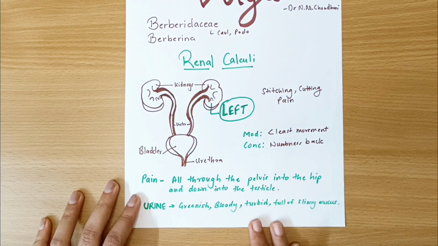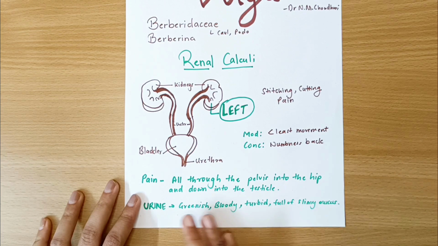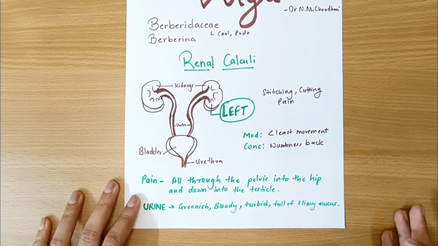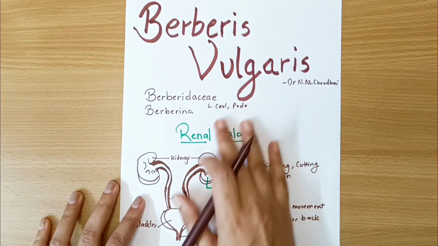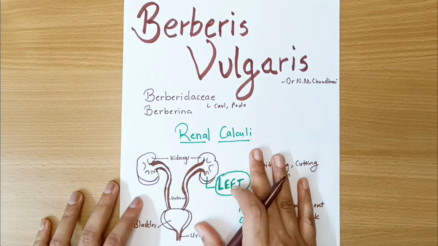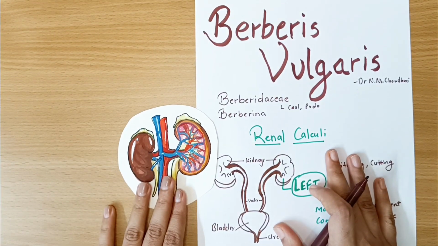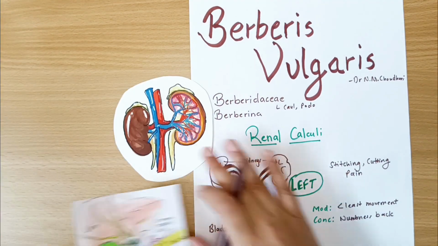This urine is generally associated with the gallbladder as well, because it is greenish urine, so it shows us that it might be having bile in it, which is a situation when you have gallbladder stones, which is a very important thing in this remedy. So calculi is a very important thing. Right now we're talking about renal calculi, right? We're talking about calculi in the kidneys, but we also have calculi in the gallbladder in this remedy, right?